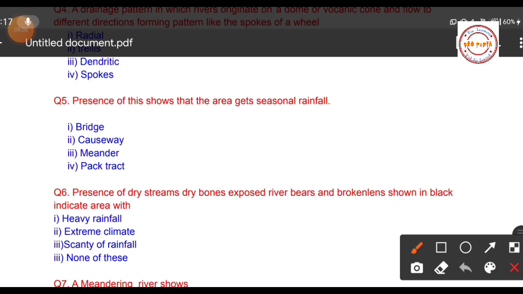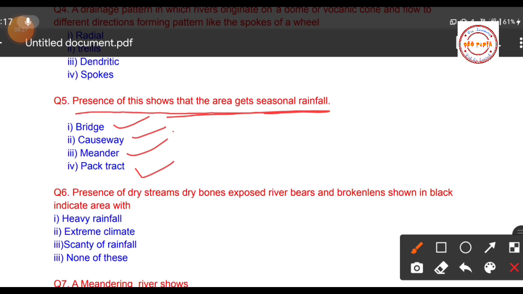So now students, let us move to question number 5. Presence of these on the topographical map shows that the region gets seasonal rainfall. The options are: first option, bridge; second option, causeway; third option, meanders; and fourth option, track.